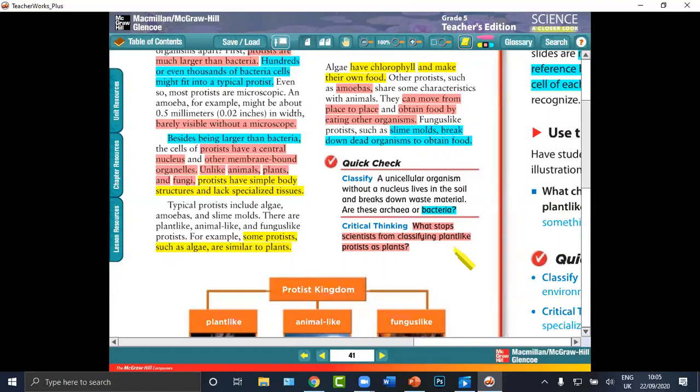Some are unicellular, and they lack specialized tissues and have simple body structures.